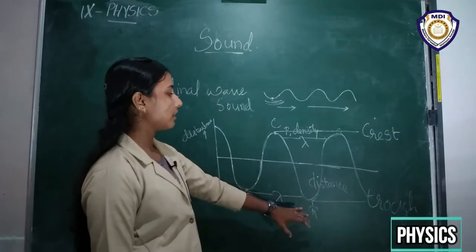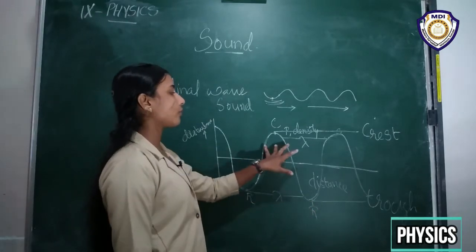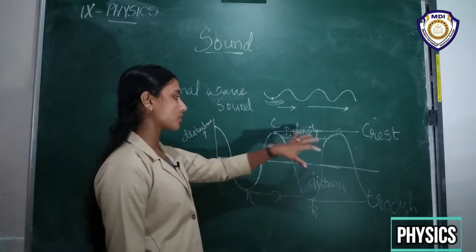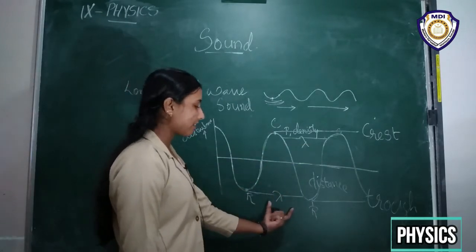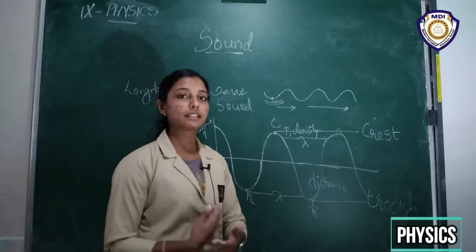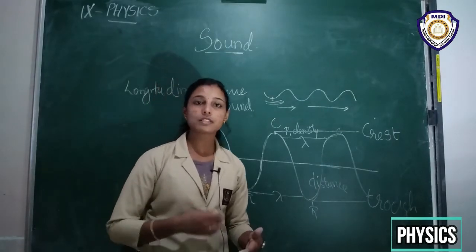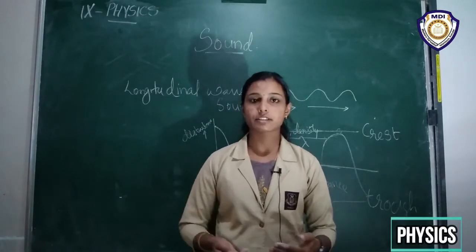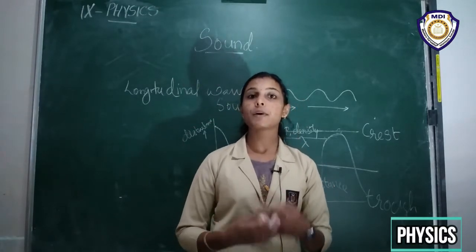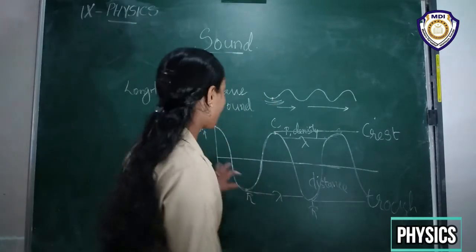Those are things we discussed, and now we find the distance between consecutive crests or consecutive troughs is known as wavelength. And another term, frequency. Frequency means the number of vibrations per unit time.